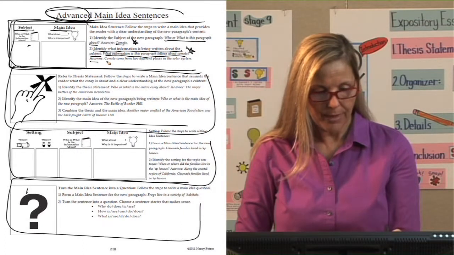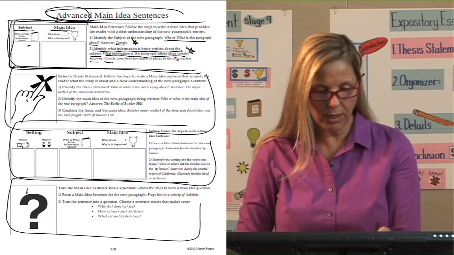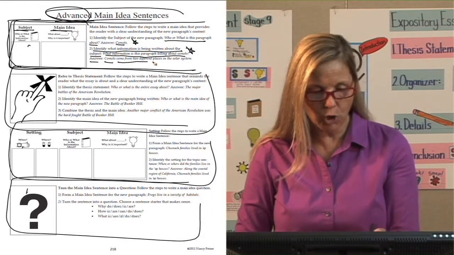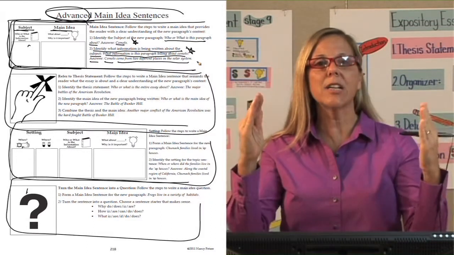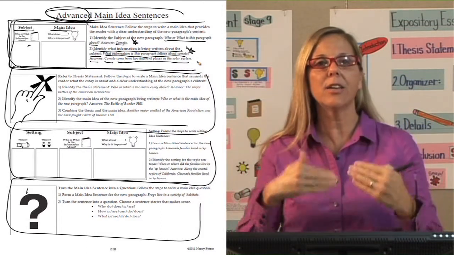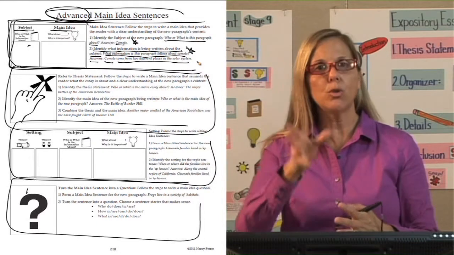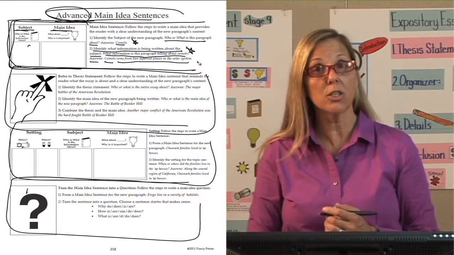And the answer, who or what is this about? Comets. What information is this paragraph telling about comets? Comets come from 2 different places in the solar system. That's the main idea of my paragraph. Next, I can tell you the details about the 2 different places that comets come from in the solar system.